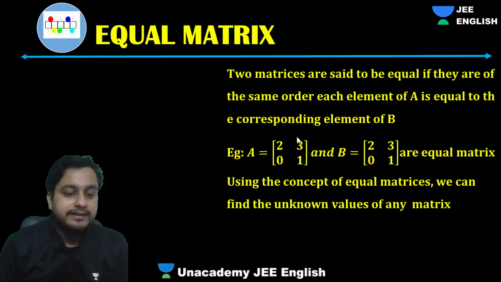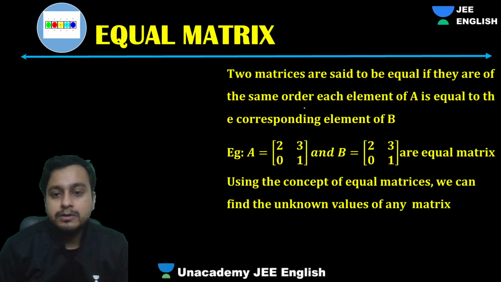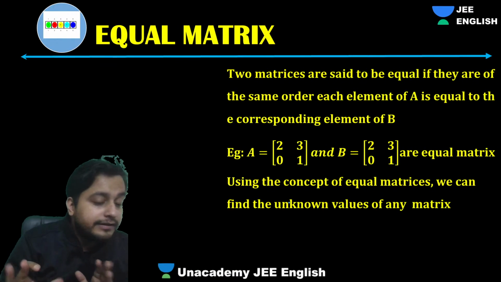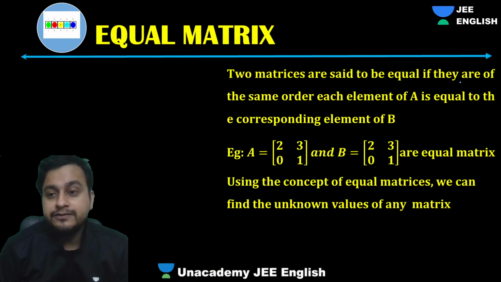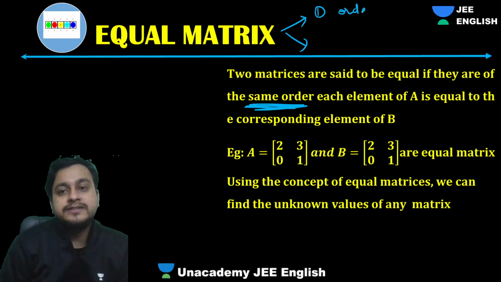Now guys, equal matrix is very simple and very easy to understand. Equal matrix means that if two matrices are equal, we can find unknown values of the matrix. Two matrices are equal if they are of the same order. First of all, it should be the same order. That's the first criterion.